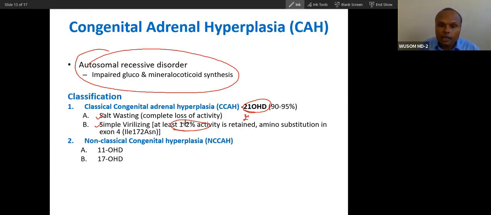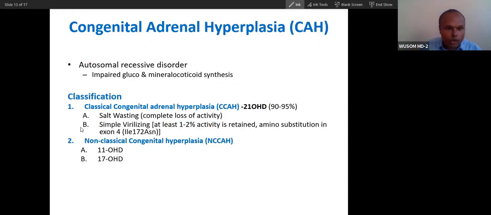That is why the patient has only simple virilization, as we have seen in the case. Only virilization you will see. Classical can be very dangerous, and non-classical can be asymptomatic.